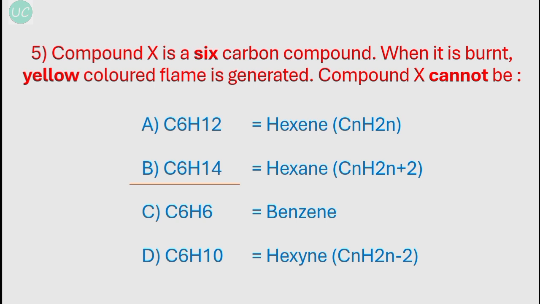Option C, C6H6 is benzene, and that is also an unsaturated hydrocarbon. And option D, C6H10 is hexyne, so that is an alkyne which is also an unsaturated hydrocarbon. So all the options will give a yellow colored flame except option B, that is hexane, which will give a blue colored flame.